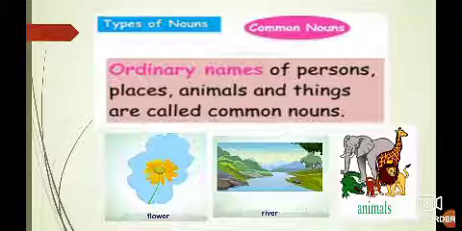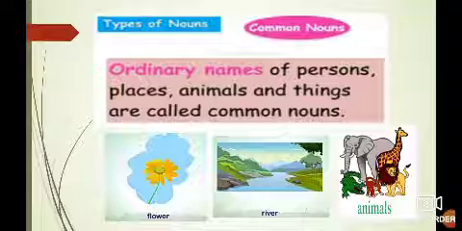Let's first see example flower. If we are saying flower, it means we are taking all the flowers as a whole. We are talking about all the flowers, whatever flower we know, whether it is lily, rose, hibiscus, whatever it is. Next is river.